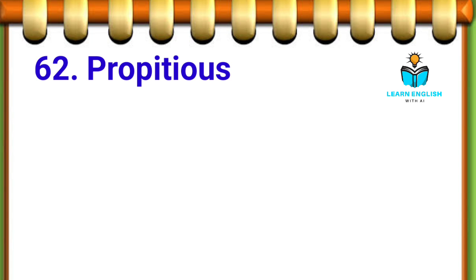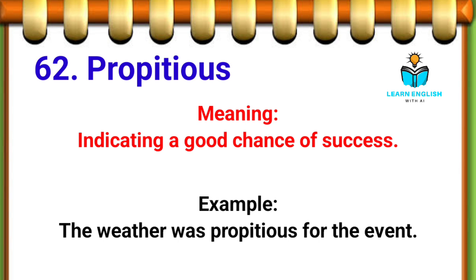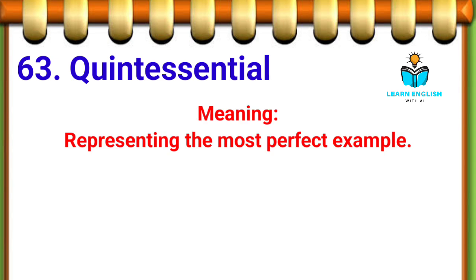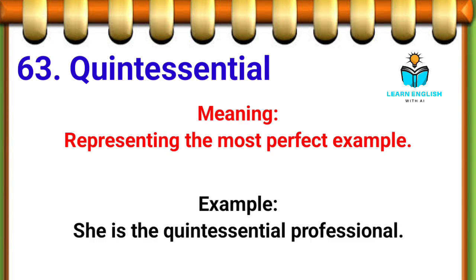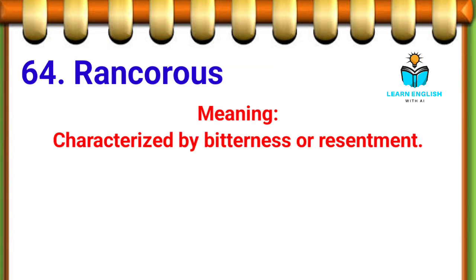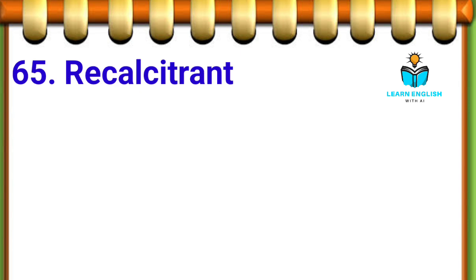62nd. Propitious, indicating a good chance of success. Example, the weather was propitious for the event. 63rd. Quintessential, representing the most perfect example. Example, she is the quintessential professional. 64th. Rancorous, characterized by bitterness or resentment. Example, the debate became rancorous.